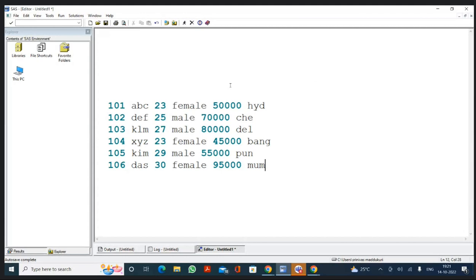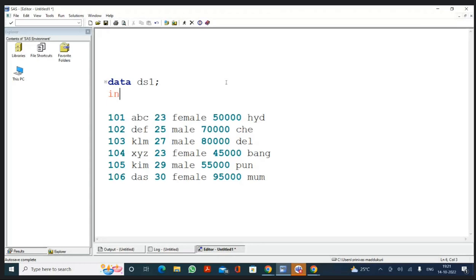Now to create a data set, I'm writing a program: data space data set name. I want to have a data set named DS1 semicolon. Then I'm writing the infile statement. What should we write in the infile statement? We should write either datalines or cards.